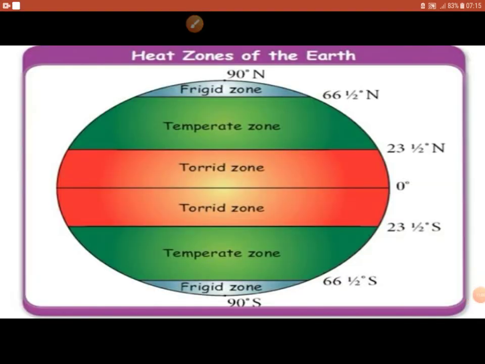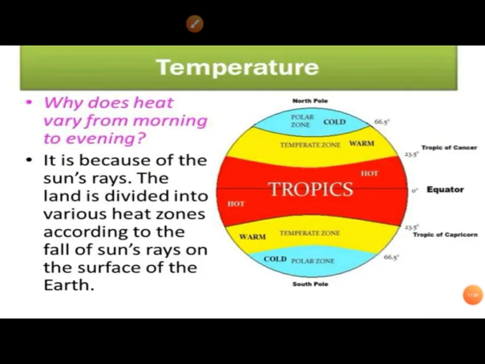Heat zones of the earth. There are frigid zone, temperate zone, torrid zone. Why does heat vary from morning to evening? It is because of the sun's rays. The land is divided into various heat zones, that is frigid zone, temperate zone and torrid zone, according to the fall of the sun's rays on the surface of the earth.